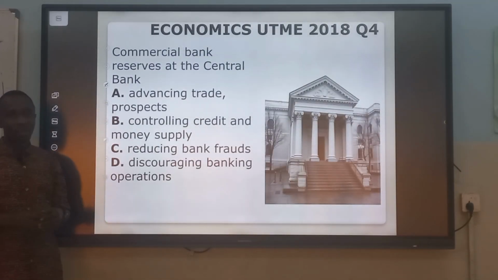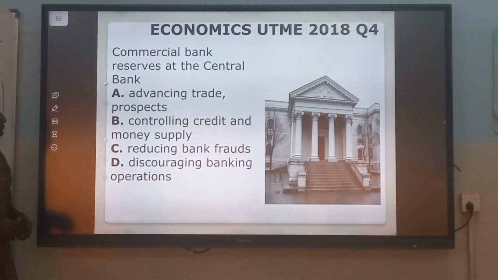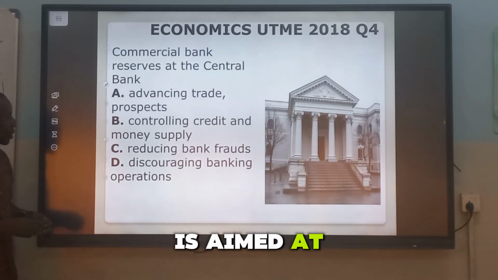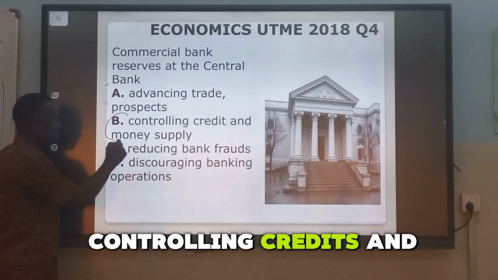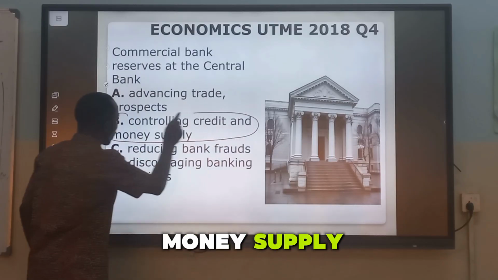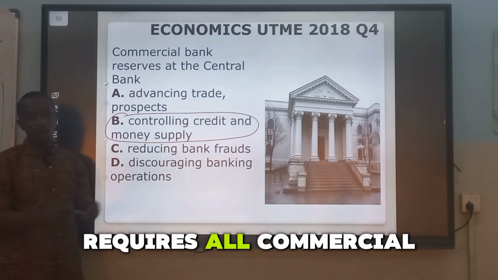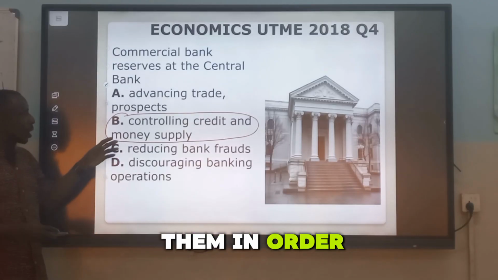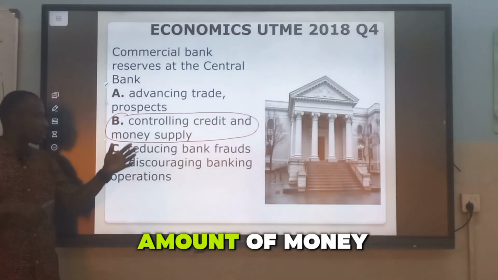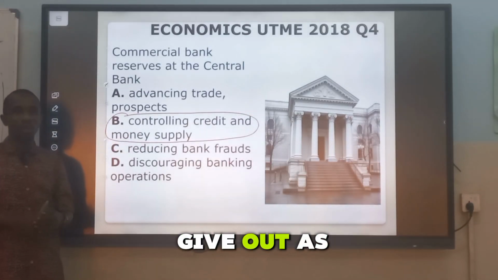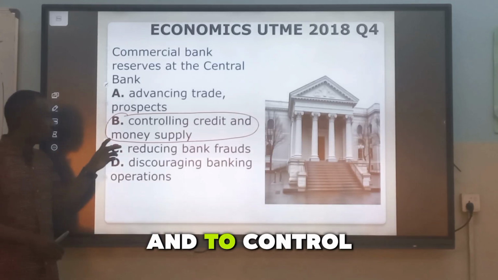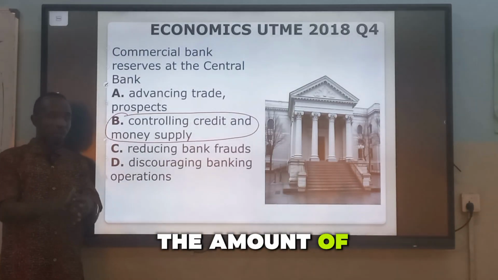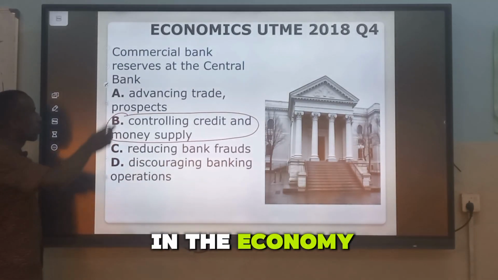Commercial bank reserves with the central bank are aimed at controlling credit and money supply. The central bank requires all commercial banks to keep some amount of money, some deposit with them, in order to control credit, that is, the amount of money commercial banks can give out as loans, and to control the amount of money in circulation in the economy.